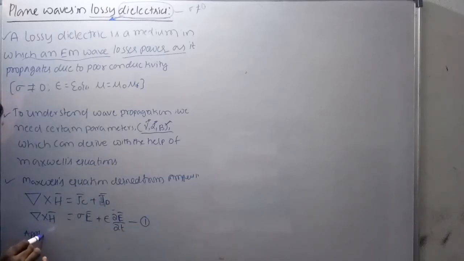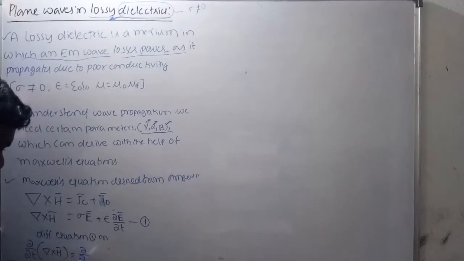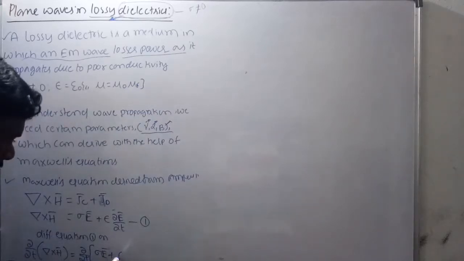Differentiate equation 1 on both sides. It will become dou by dou t of del cross H bar equals dou by dou t of sigma times E bar plus epsilon times dou E bar by dou t.